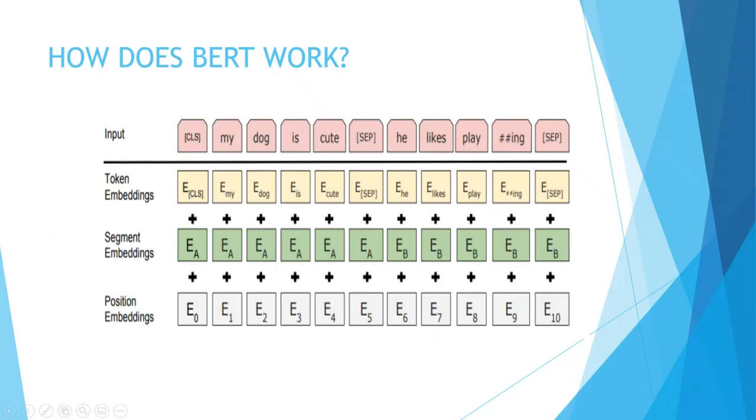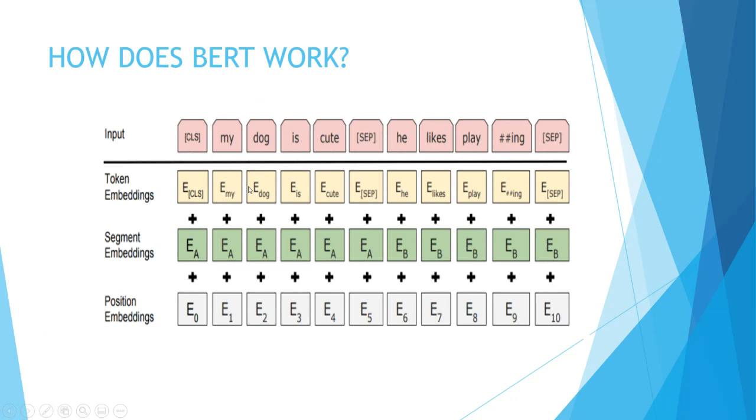How does BERT work? When you give an input sentence, "my dog is cute, he likes playing," the start of our source text will be delineated by a token, which is a CLS token. Each sentence itself is marked by a separator. So "my dog is cute," separator, "he likes playing." These are two different sentences.